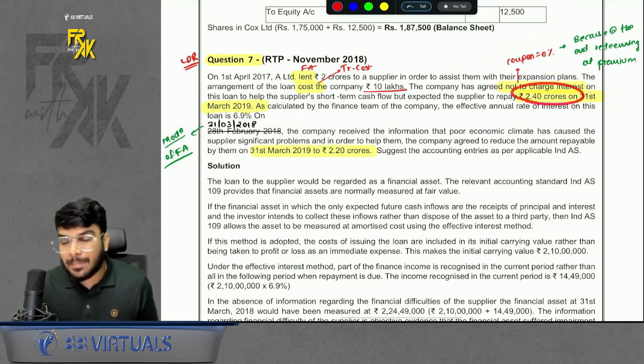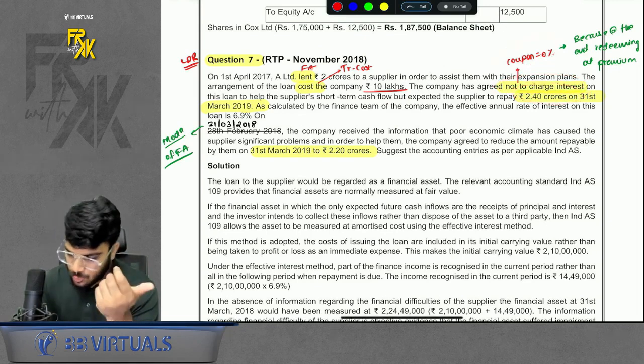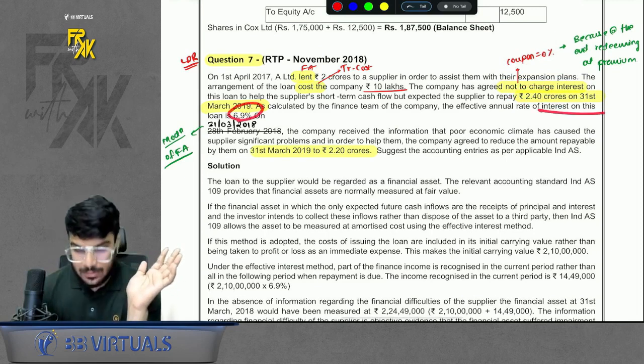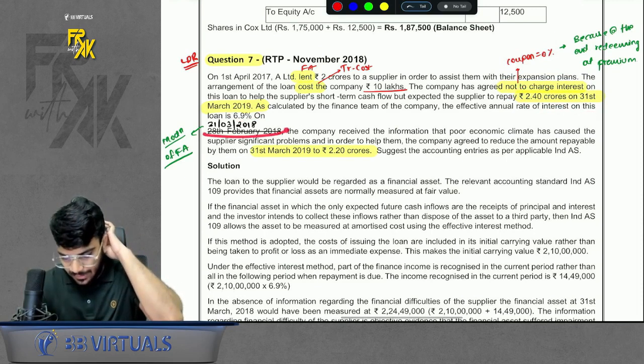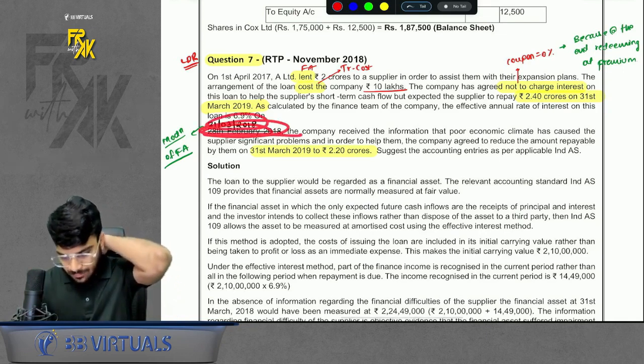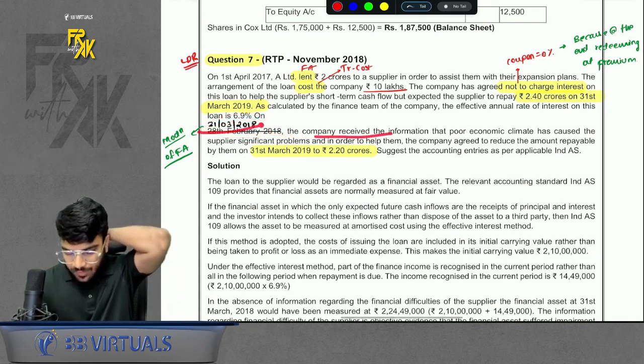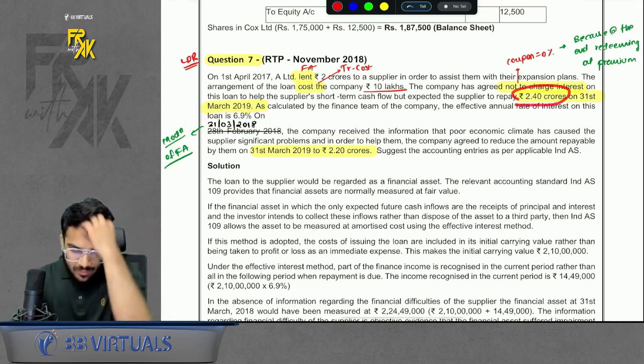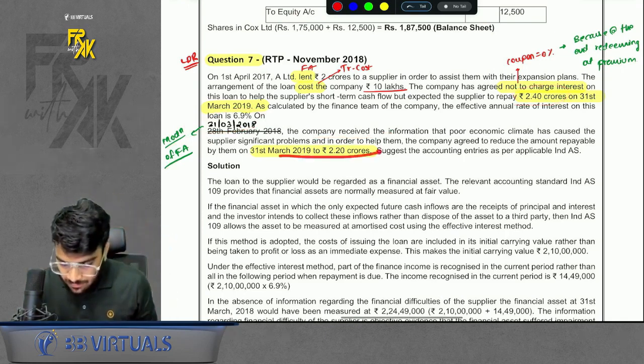Okay. And the repayment will happen after 2 years. We were supposed to take how much? 2.4 crore we will take. EIR is given as 6.9%. Acha, change the date, huh? Yeah, 20th Feb is there, change it to 31st March. Okay. Now, after 1 year, there is a modification. And what is the modification? Previously, we were supposed to receive 2.4. Now, we will receive only 2.2.